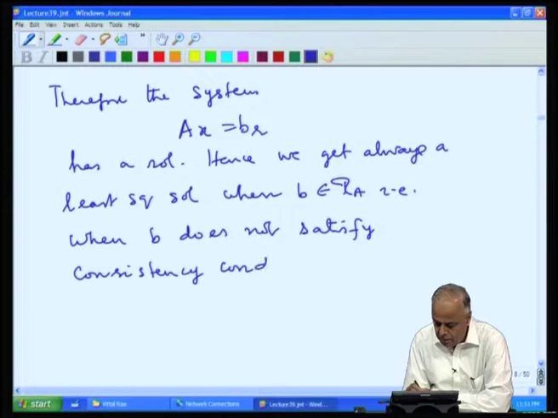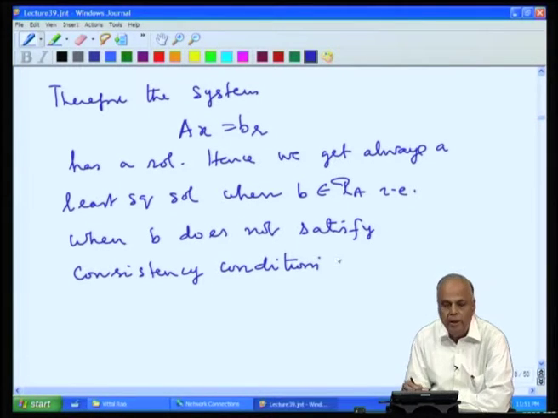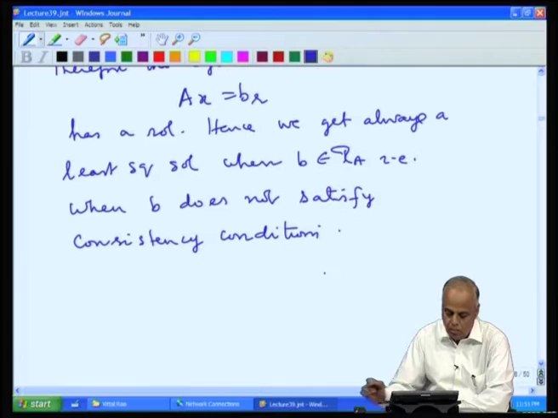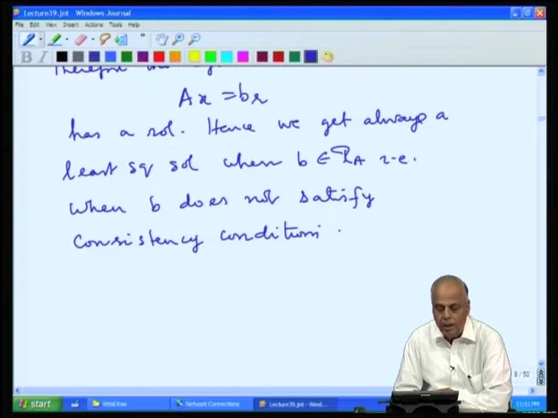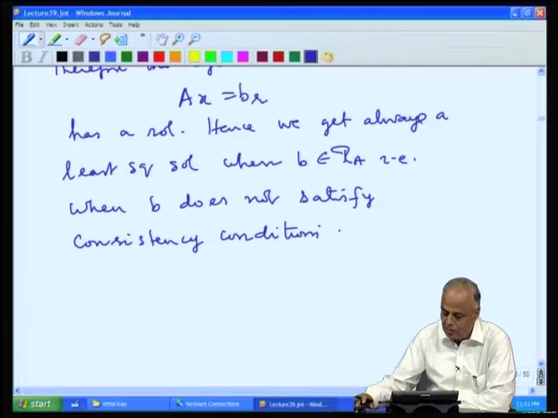So, now let us analyze this least square solution. Now, A x equal to B_r, B_r satisfies the consistency conditions. We have seen how to get the solutions when the consistency conditions are satisfied.